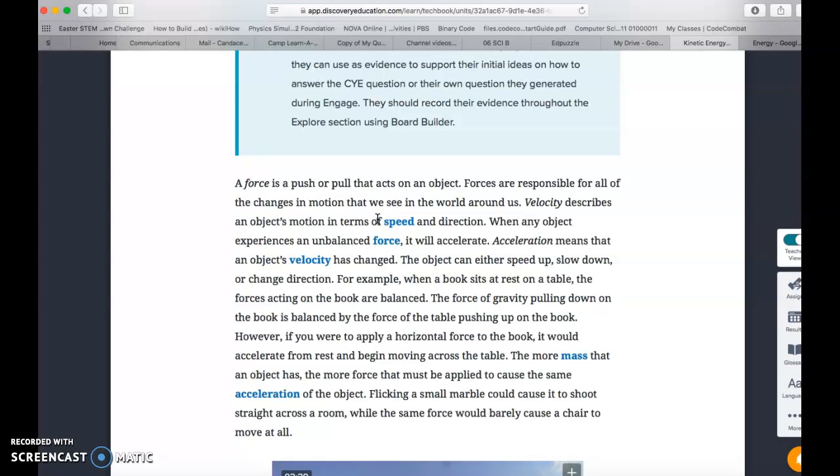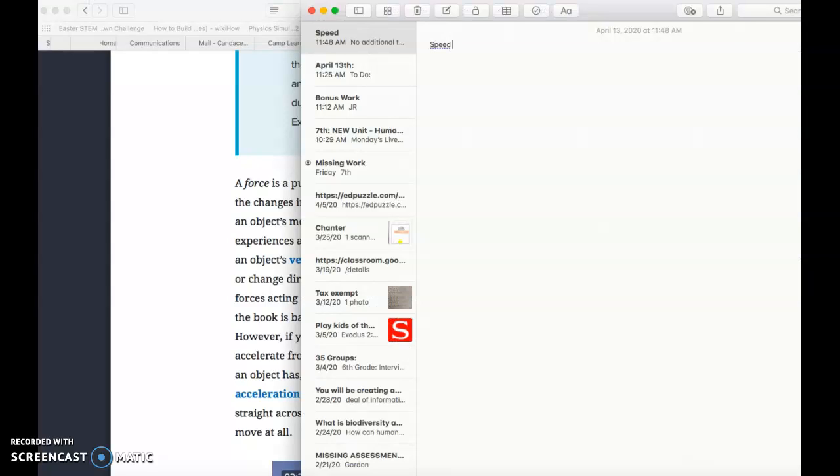Let's say that I went 10 meters in 5 seconds. I would calculate my meters per second by taking 10 divided by 5 and coming up with 2 meters per second. So your speed is how fast you get somewhere, and you calculate speed by taking your distance divided by your time.